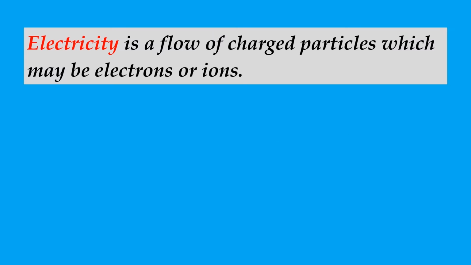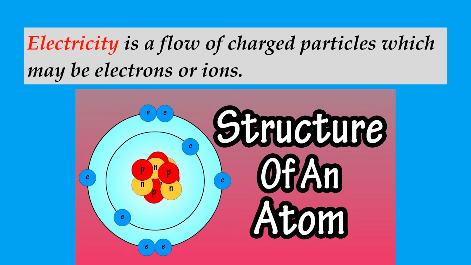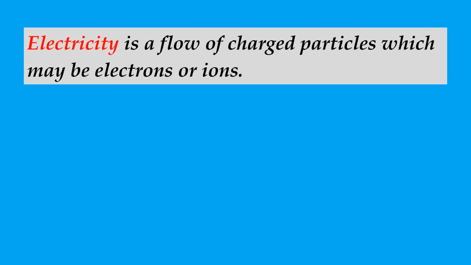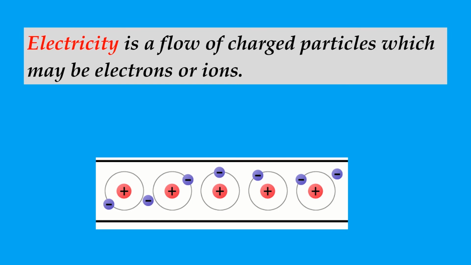We are saying electricity is a flow of charged particles, which may be electrons or ions. We know that all conductors have atoms, and atoms are made out of electrons, which are negatively charged, then we have the protons that are positively charged and the neutrons that are neutral. All atoms have those electrons, the negatively charged particles.